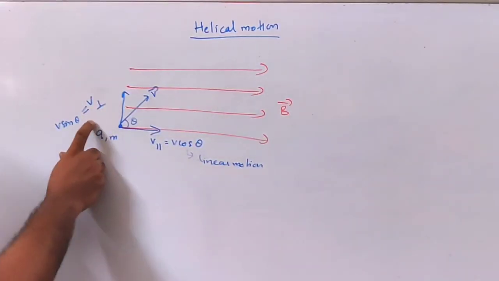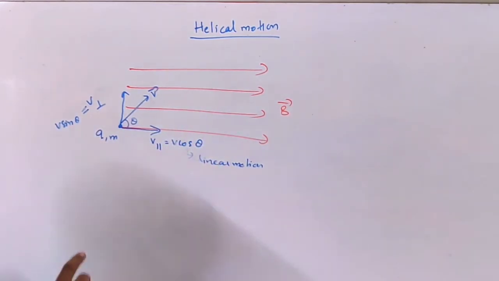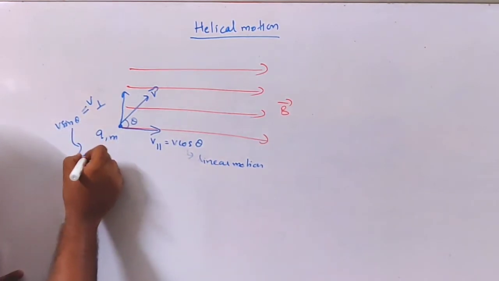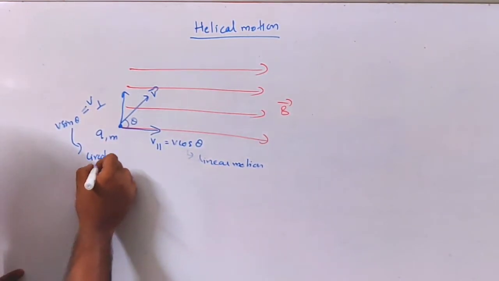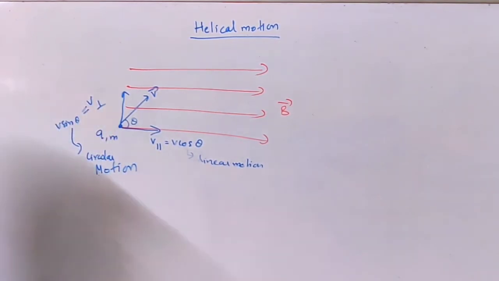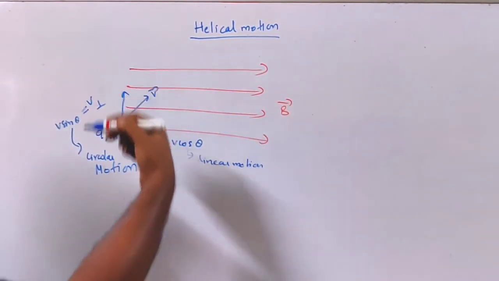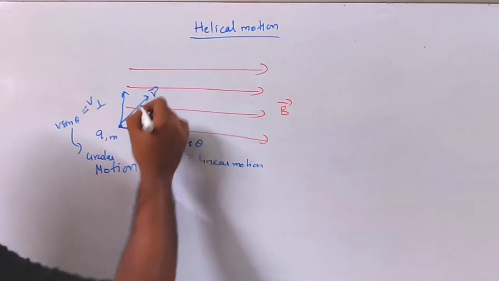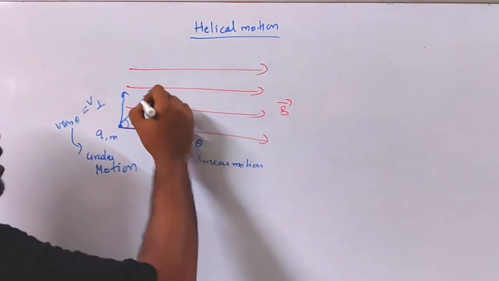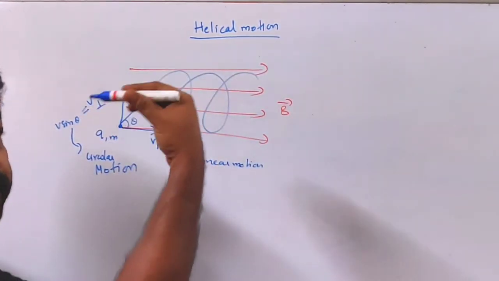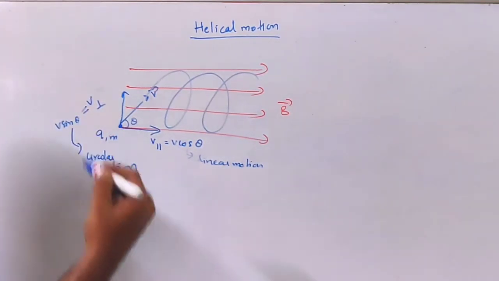Now this velocity is perpendicular to the direction of magnetic field. So this is going to cause circular motion. This velocity is causing circular motion, and this velocity is causing linear motion. So because of this, the charge particle will move like this, and because of this, it will also move in the forward direction. So because of the combined influence of these two velocities, the charge particle will move in a helical path. It will move in a circle also, and it will also move in the forward direction.